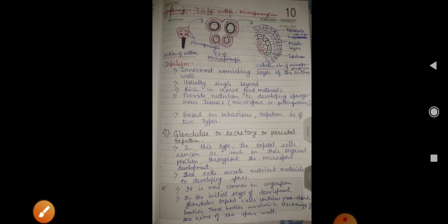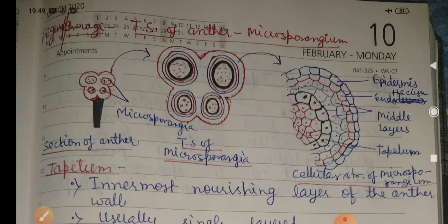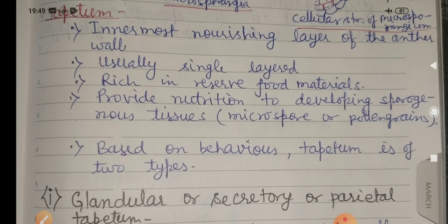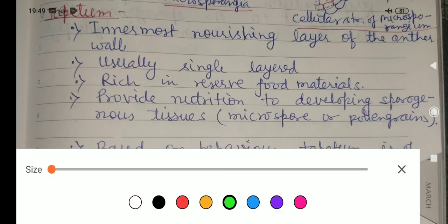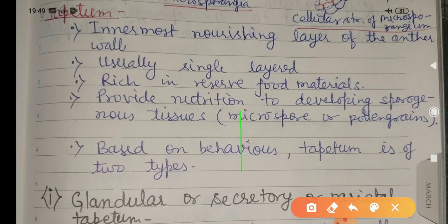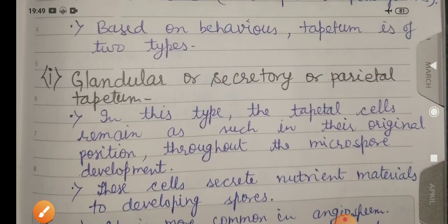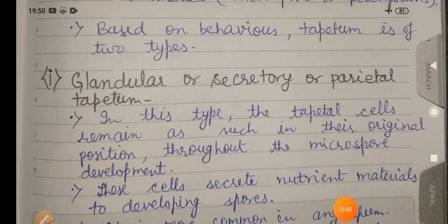Now, tapetum is the innermost layer which provides nutrition to the developing pollen grains. We know that very well. On the basis of their behavior, tapetum is of two types: glandular and amoeboid.